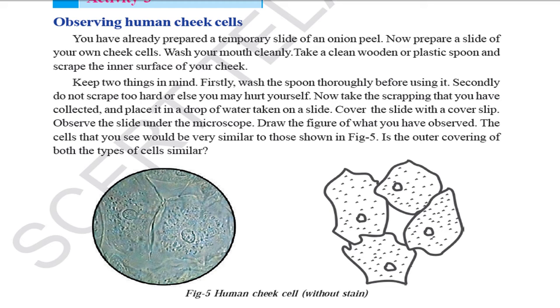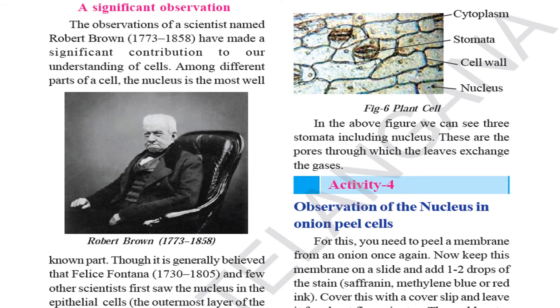Keep two things in mind, children. First, wash the spoon thoroughly before using it. Secondly, do not scrape too hard or else you may hurt yourself. Now take the scraping that you have collected and place it in a drop of water on a slide. Cover the slide with a cover slip. Observe the slide under the microscope and draw it as shown here. Draw it properly. What do you see, children? The nucleus is present. The nucleus is observed clearly.